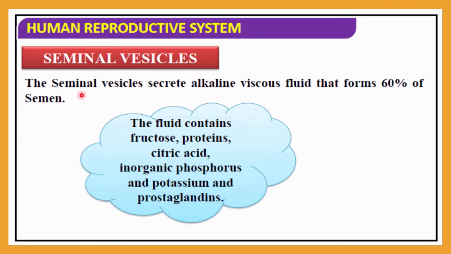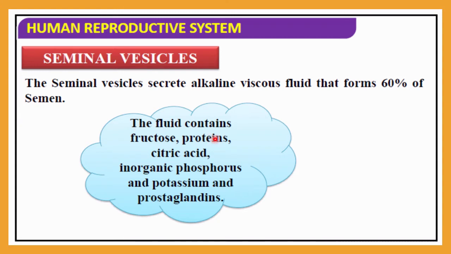The seminal vesicle secretes an alkaline viscous fluid. Be very clear: it secretes an alkaline viscous fluid that forms 60% of the semen. So what is 60% of the semen? It is the seminal vesicle secretion, an alkaline viscous fluid. Why it is alkaline and what its importance is, we will discuss in later lectures.